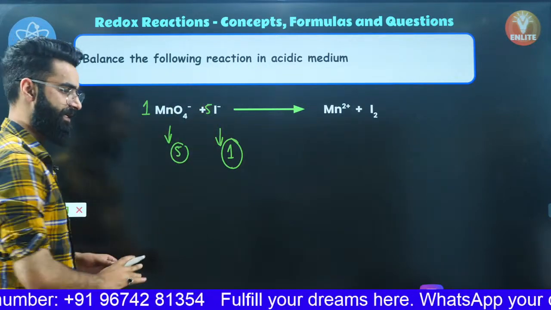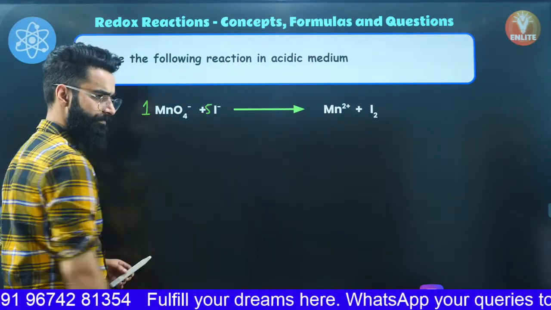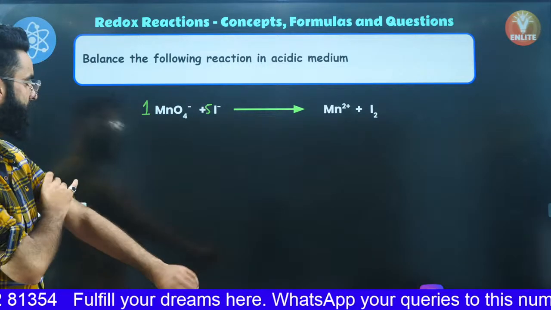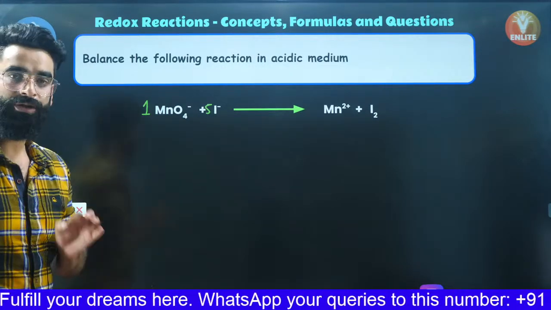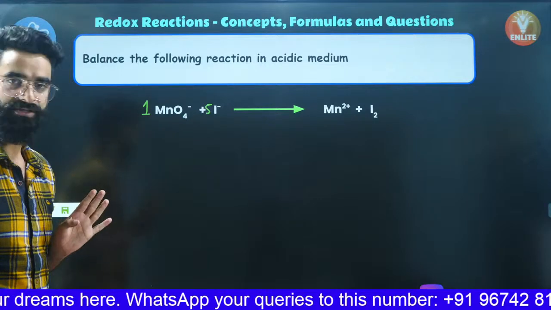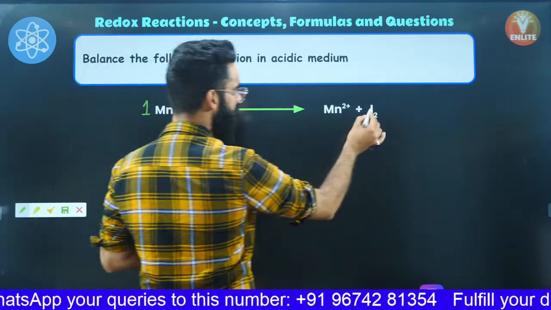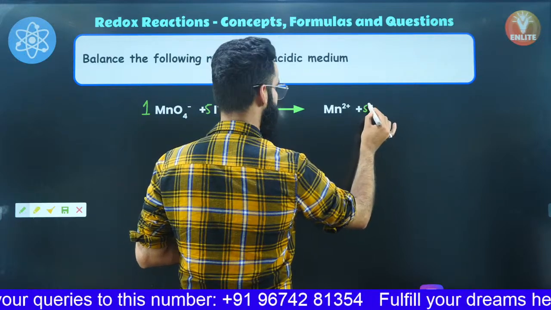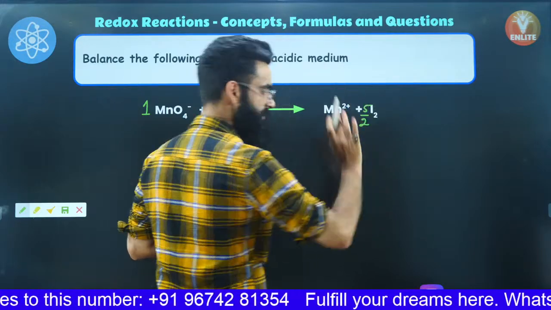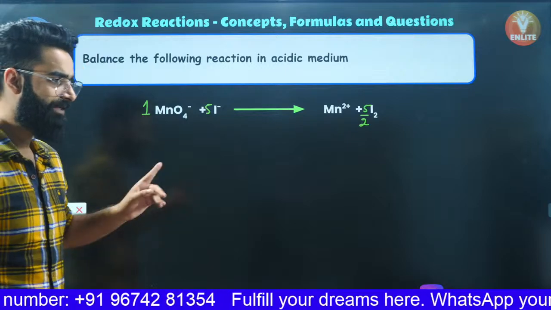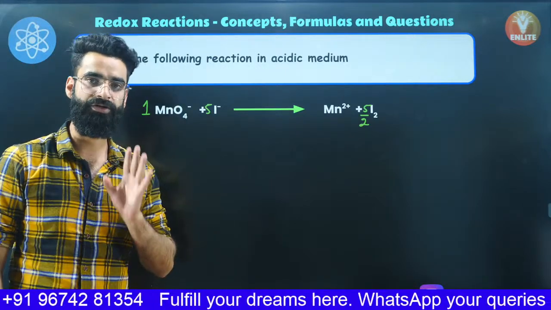After calculating the N factors, what I would want you guys to do, just crisscross these N factors. Make this 1 as the stoichiometric coefficient here, make this 5 as the stoichiometric coefficient here, right? Well, after crisscrossing the N factors, let's try to balance all the atoms except hydrogen and oxygen. Have a look, 1 manganese, 5 iodines and 2 iodines. So let me make it 5 divided by 2 times. Now iodine are balanced.